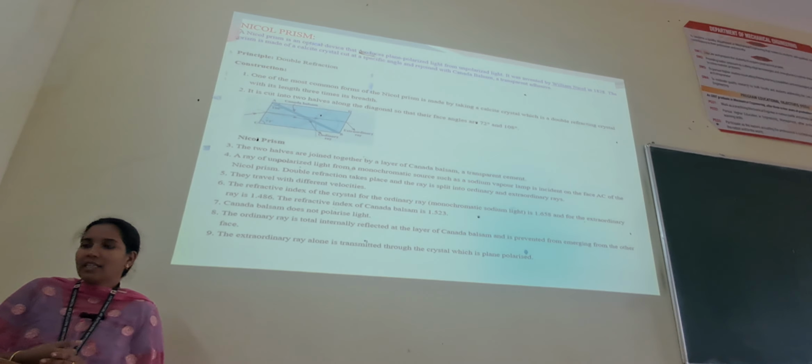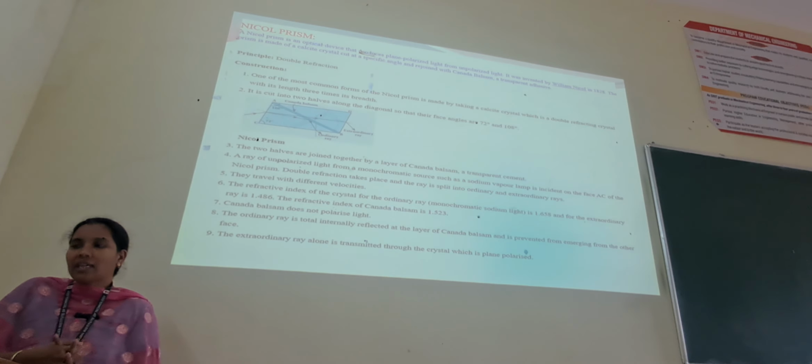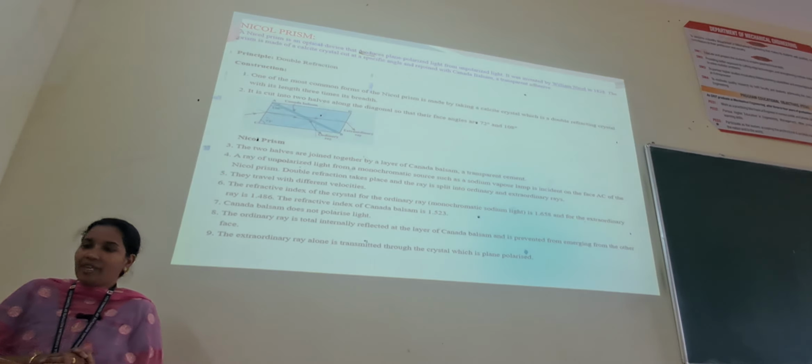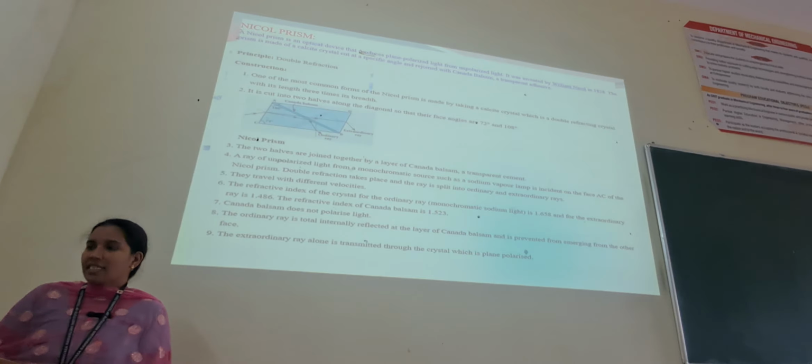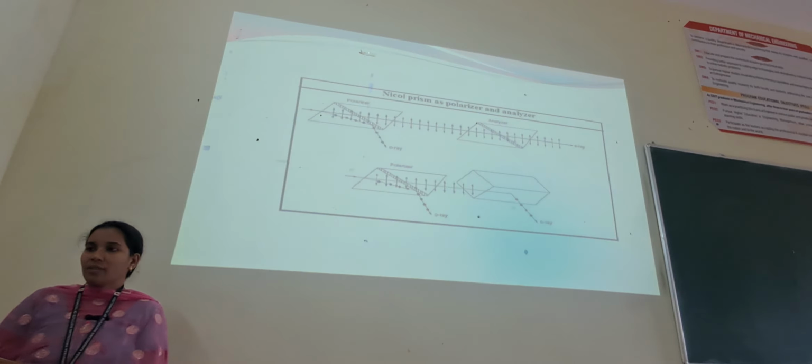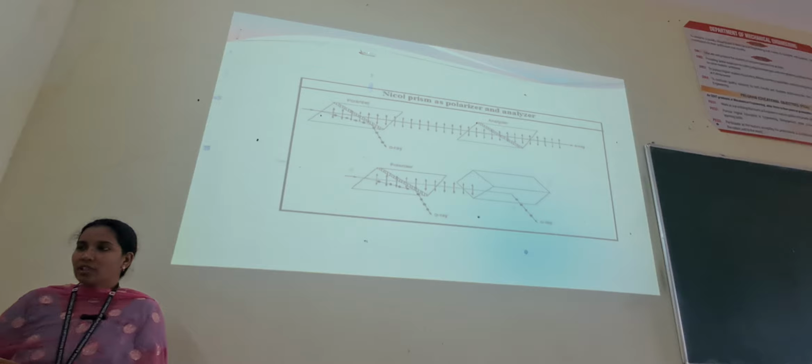The ordinary ray is totally internally reflected at the layer of Canada balsam and is prevented from emerging from the other face. The extraordinary ray alone is transmitted through the crystal, which is plane polarized. So as you can see here, the Nicol prism acts as a polarizer and analyzer. Here we will get the E ray and O ray.